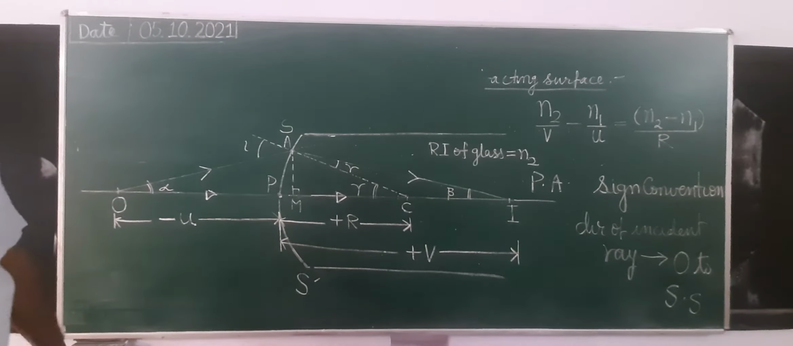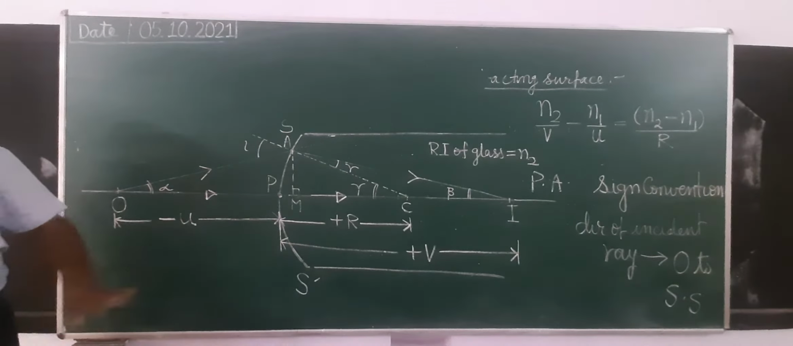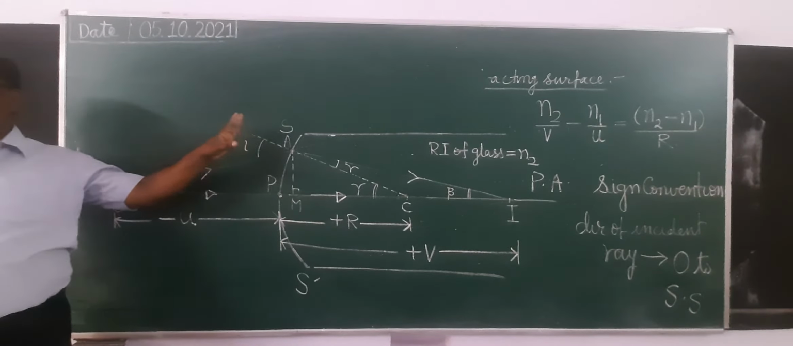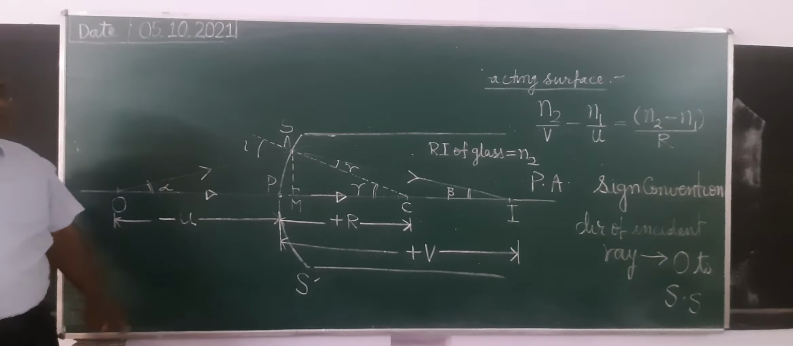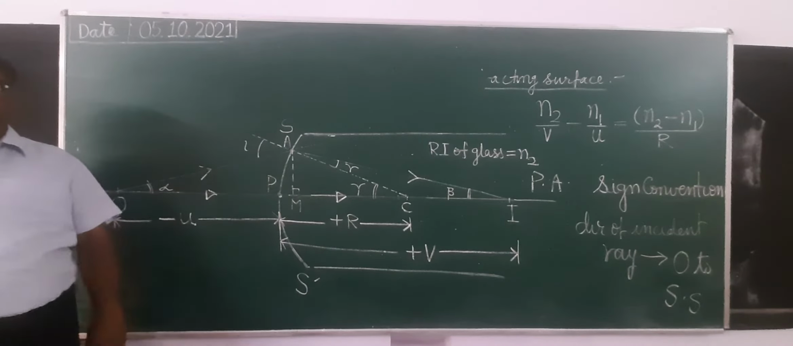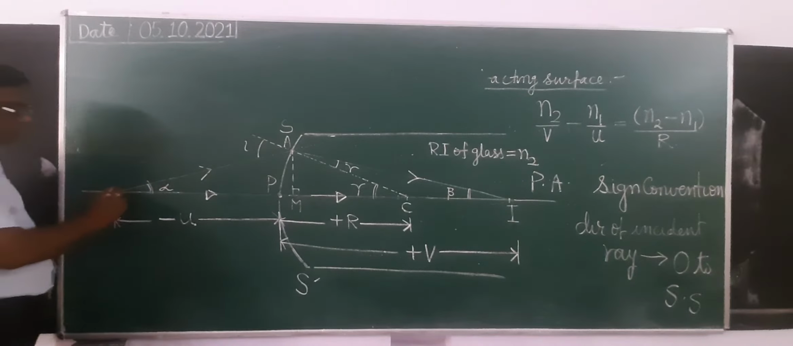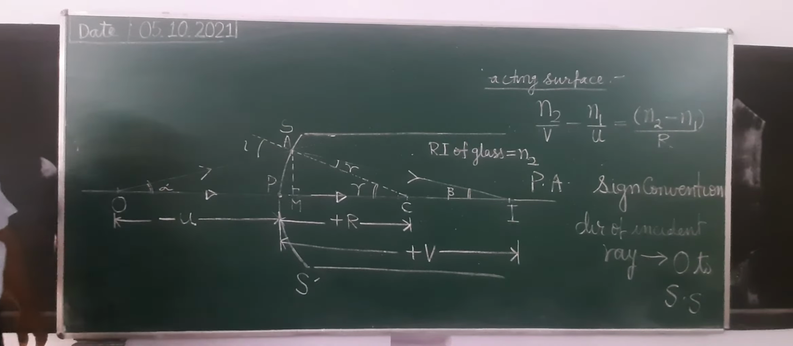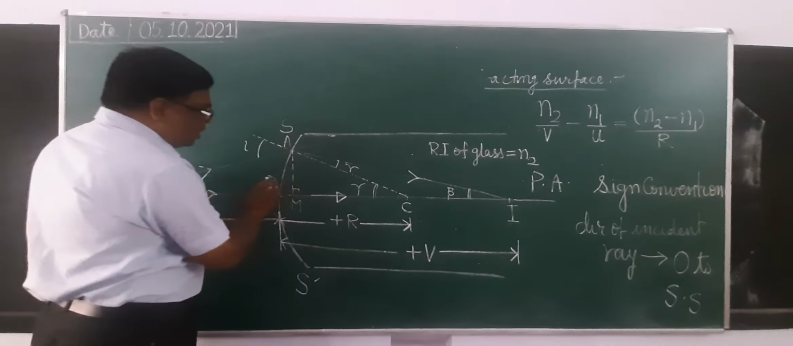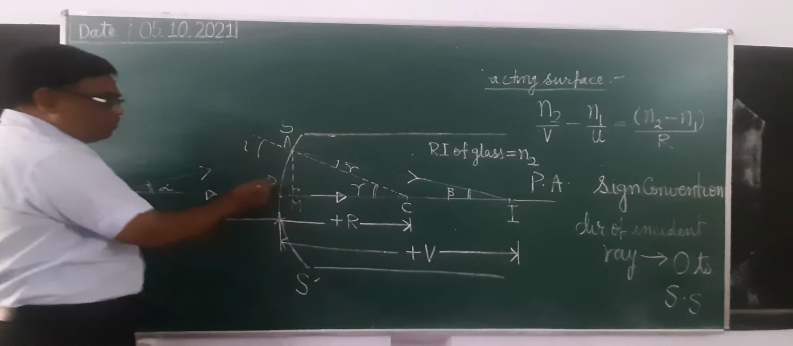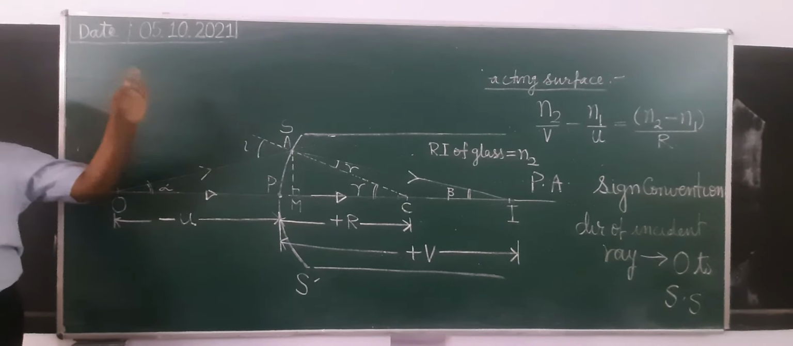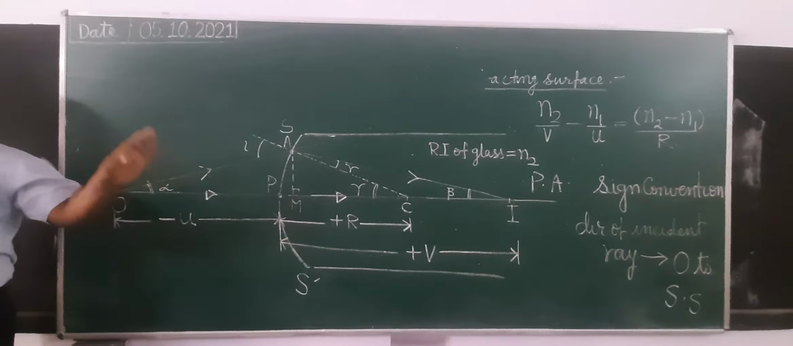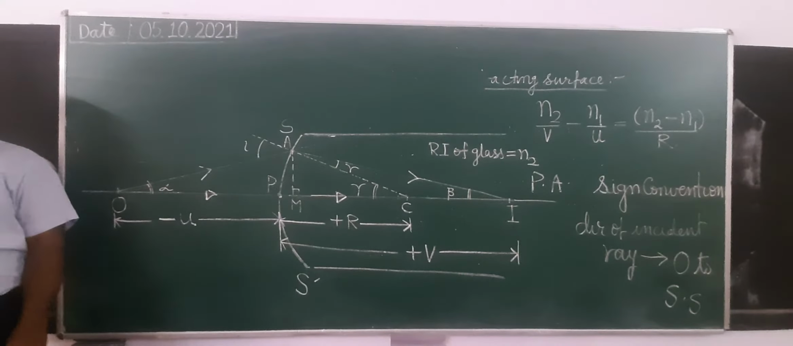Now all of you see this. When the aperture is small, usually 5 cm in total, the incident ray will be very close to the principal axis. In that case, the angle of incidence will become very, very small. So in this whole derivation, we have assumed that the aperture is very, very small.